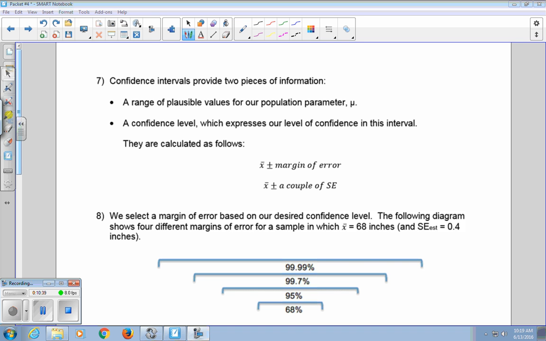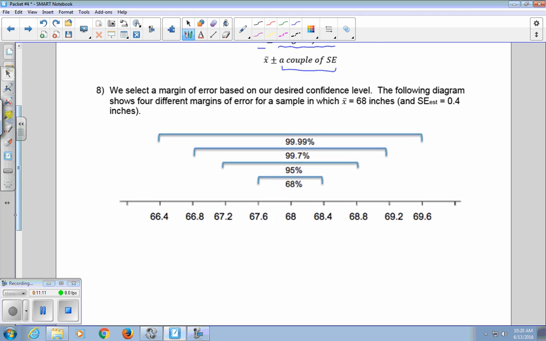A confidence interval provides two pieces of information: a range of plausible values for our population parameter mu, and a confidence level, which expresses our level of confidence in the interval. They're calculated as follows. We have X bar plus or minus our margin of error. The margin of error is some multiplier times our standard error. So we just select our margin of error based on our desired confidence level.